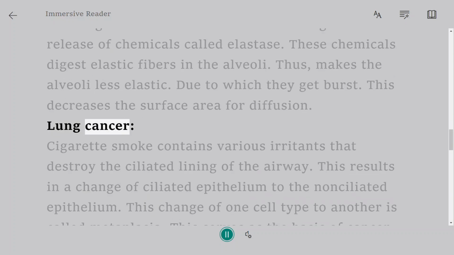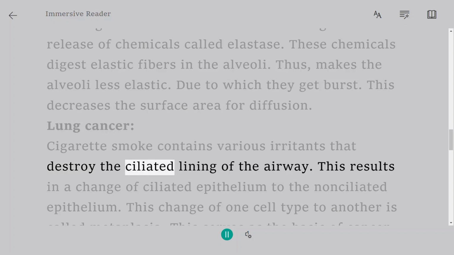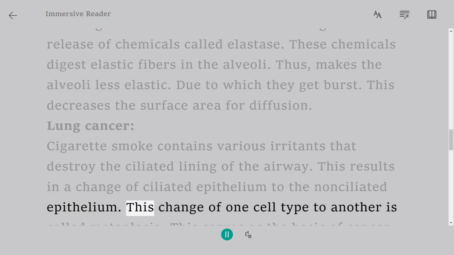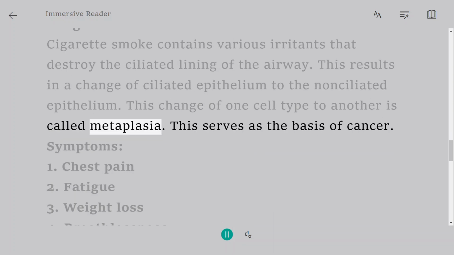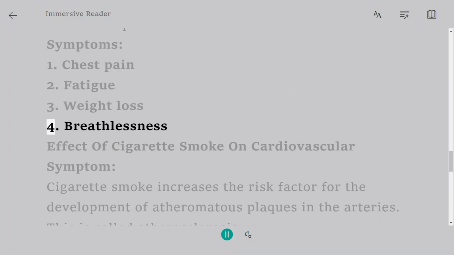Lung cancer. Cigarette smoke contains various irritants that destroy the ciliated lining of the airway. This results in a change of ciliated epithelium to non-ciliated epithelium. This change of one cell type to another is called metaplasia. This serves as the basis of cancer. Symptoms. 1. Chest pain. 2. Fatigue. 3. Weight loss. 4. Breathlessness.